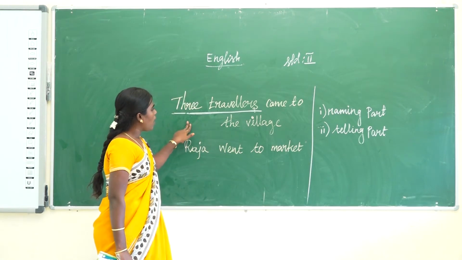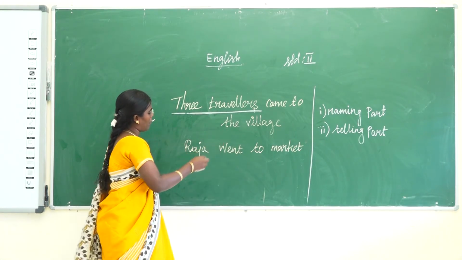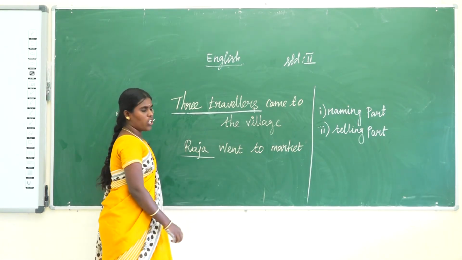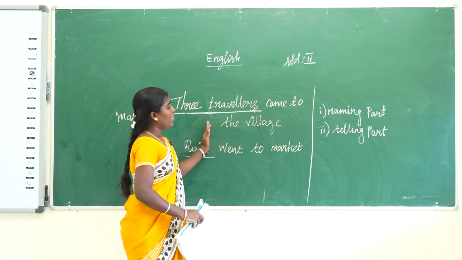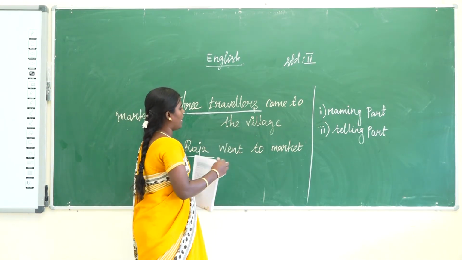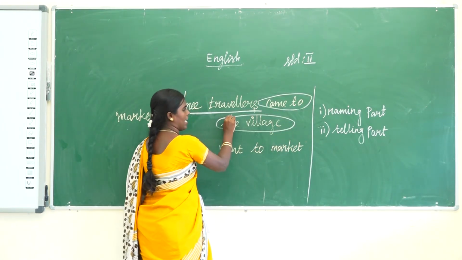Okay, so "the three travelers" is the naming part. Here which one is the naming part? Raja. So Raja is the naming part. Then the telling part is "came to the village".